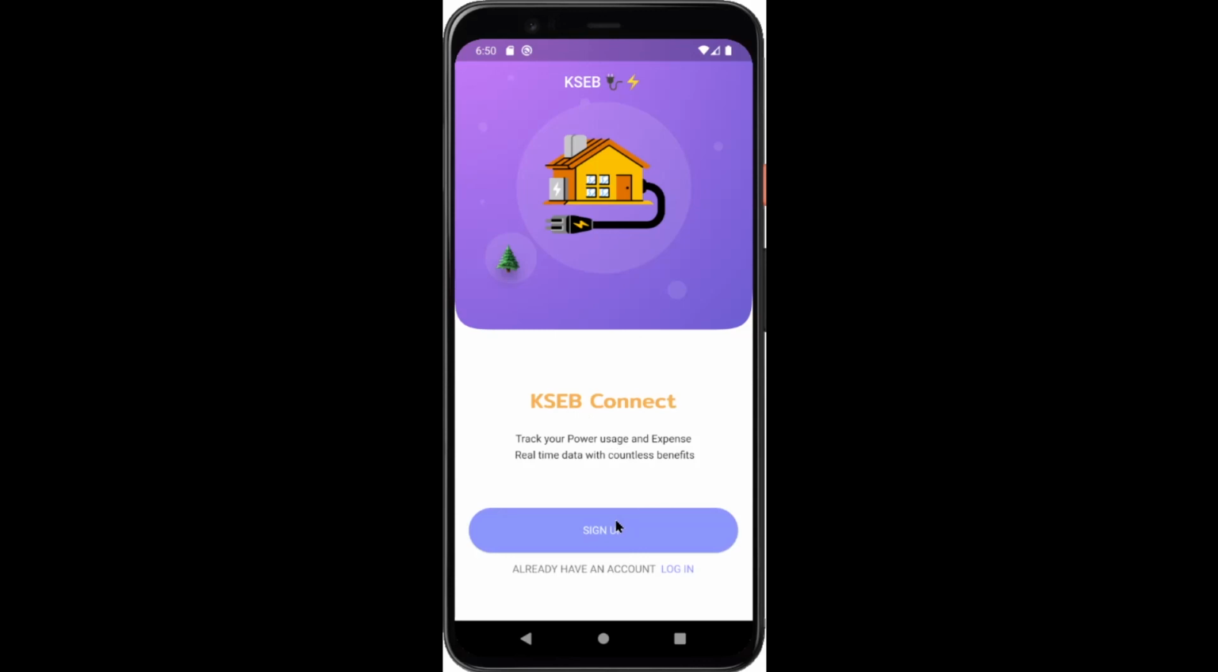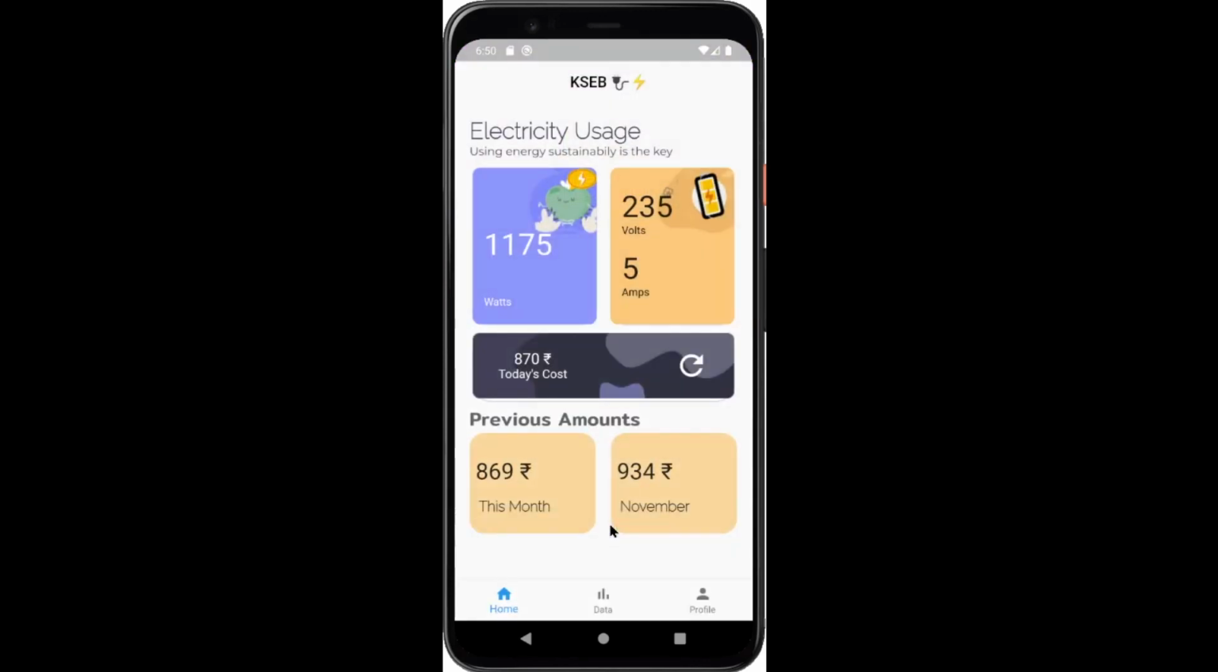Since this is a prototype, we are just simply clicking on sign up and it will take us to the home page. The home page consists of the amount of power used, and the volts and the amps as additional information, and we calculate the real time cost, like today's cost till now, which is in the third box here. Now the app also shows the amounts of the previous months, and in the future the data section and the profile section will be completed, with the option to pay the electricity bill online with the help of UPI ID, etc.